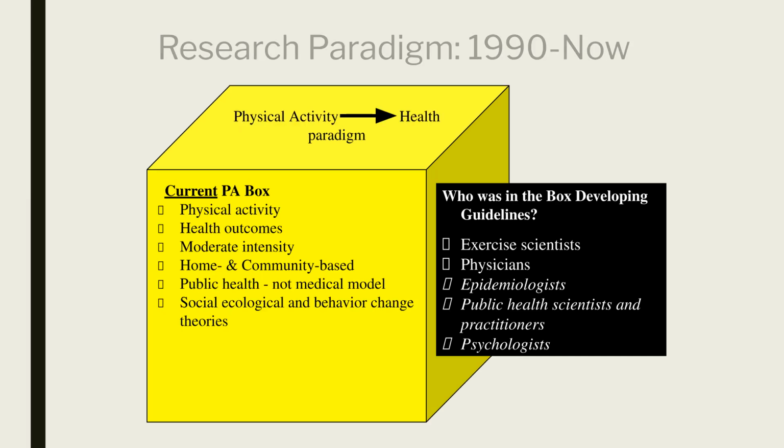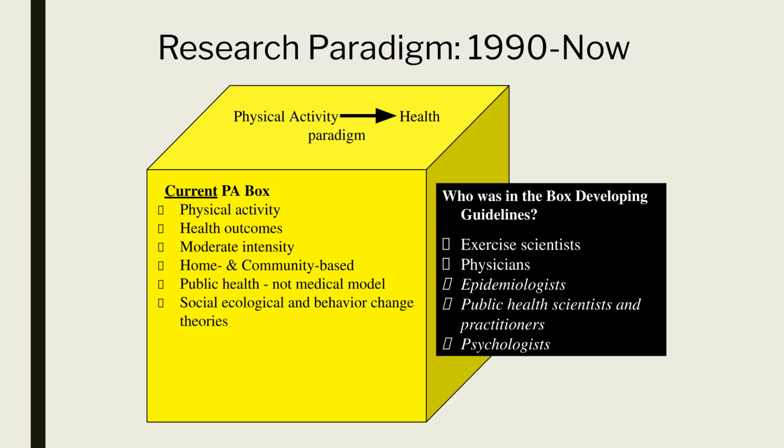Since the 1990s, the research paradigm has shifted from exercise performance to physical activity and health outcomes at the population level. Physical activity is no longer limited to structured exercise. It now includes lifestyle, transportation, and occupational activity. Funding priorities, such as from NIH, also shifted towards studies that benefit large populations. The focus expanded to include moderate intensity activity and its health benefits.